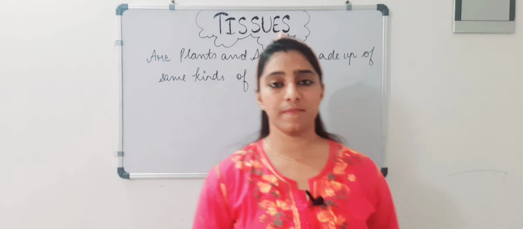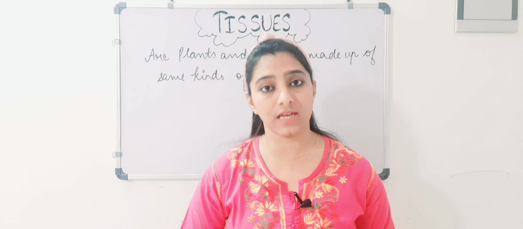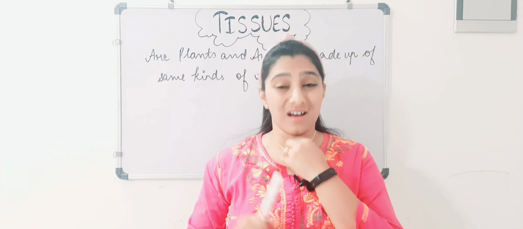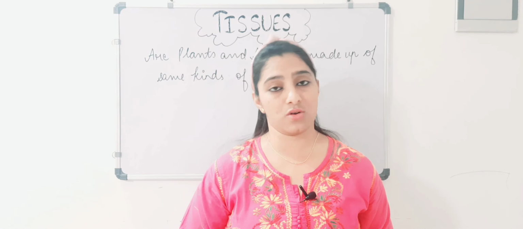What do you think? We are also living, multicellular. Plants are also living, multicellular. Then are both of us made up of the same kinds of tissues or not?